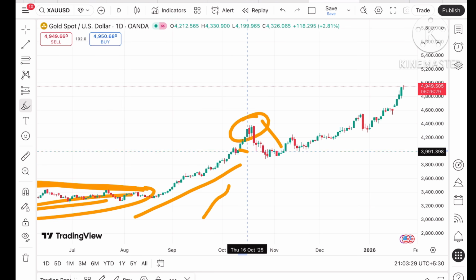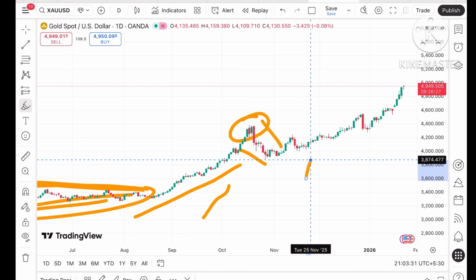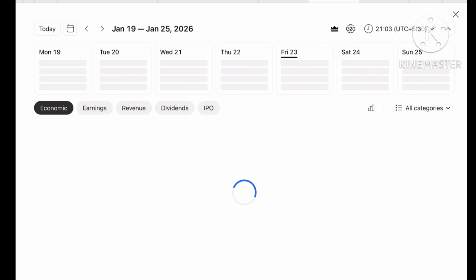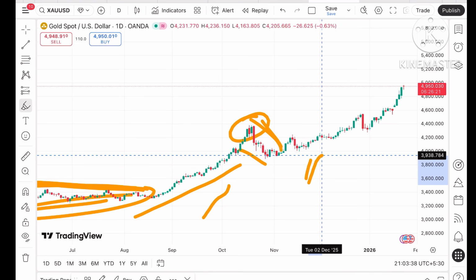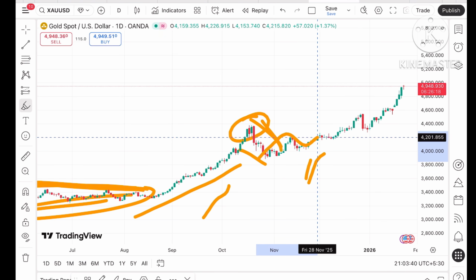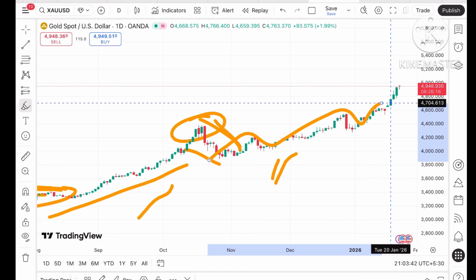Only at this level we have seen the price made around a 30% low, and then it tried to go upside. Now it is following this particular trend, and chances of further upside can be seen.